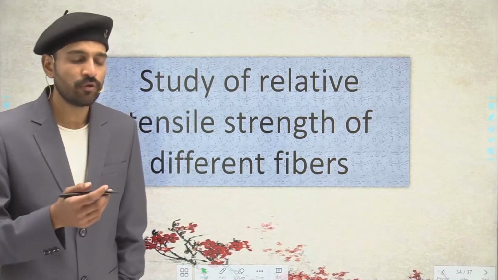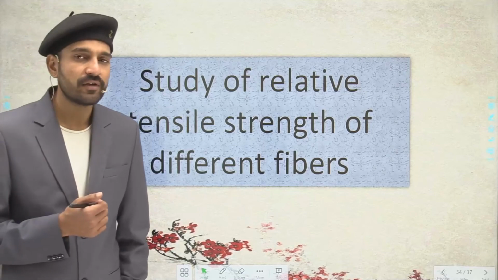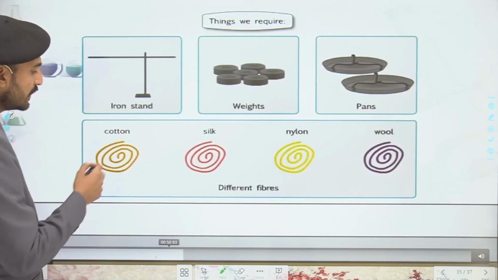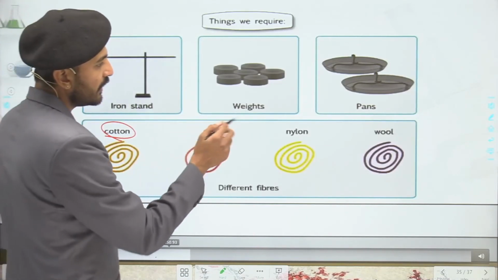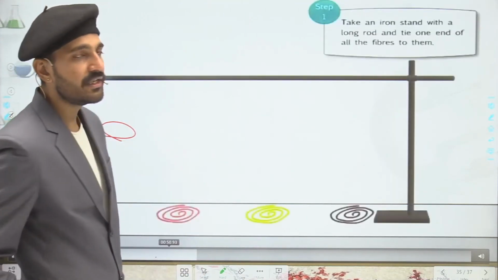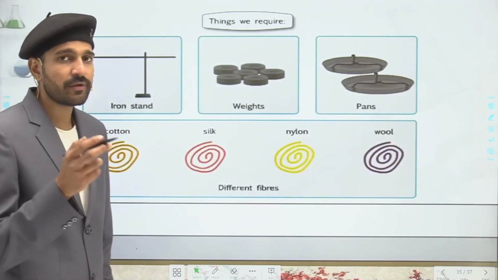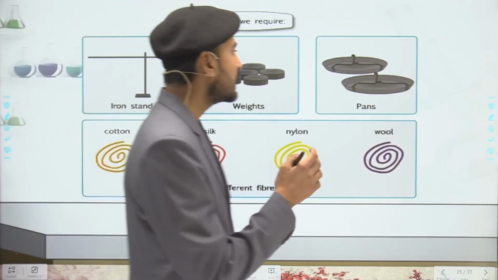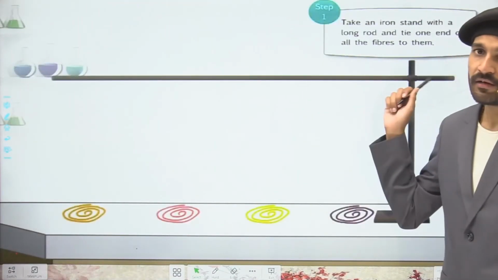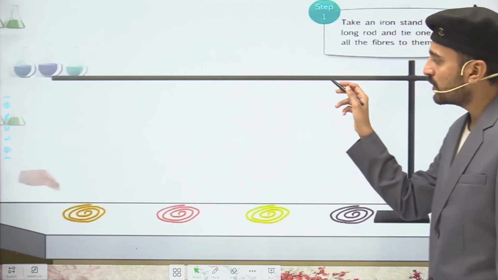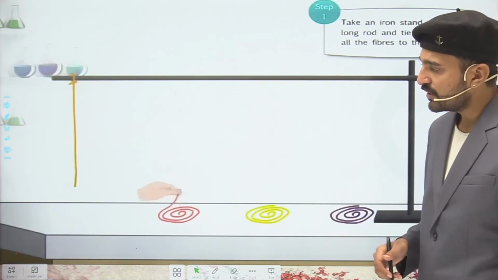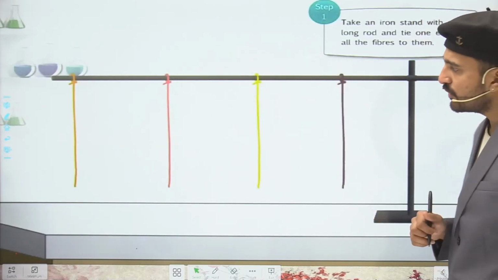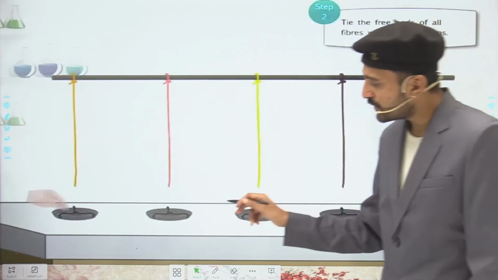So here we are going to see the tensile strength of the different fibers. Starting with the different kinds of fibers, students, here see what things we require. Here we are talking about cotton, silk, nylon and wool, and some weights we need, so that we can check which fiber is going to withstand how much load. So students, we simply make the arrangement with the stand, and to the stand we put the weight. We have tied all the fibers, cotton, silk and the rest, and simply put these pans.